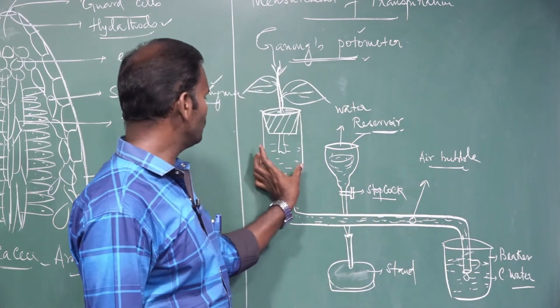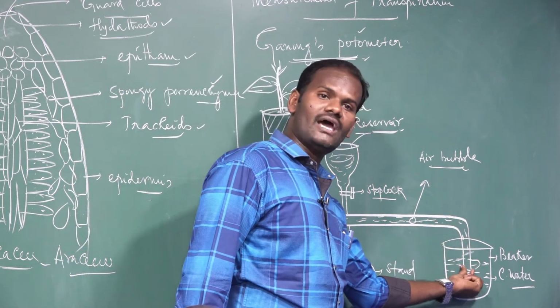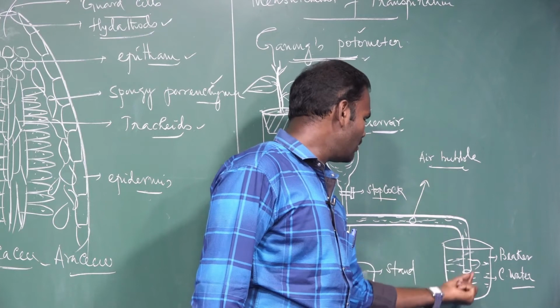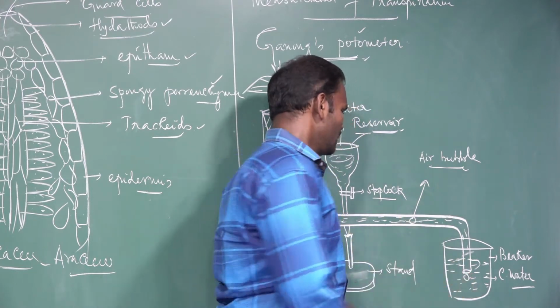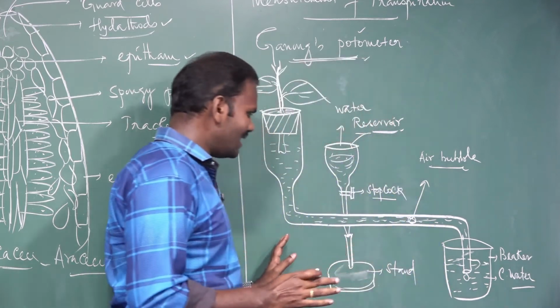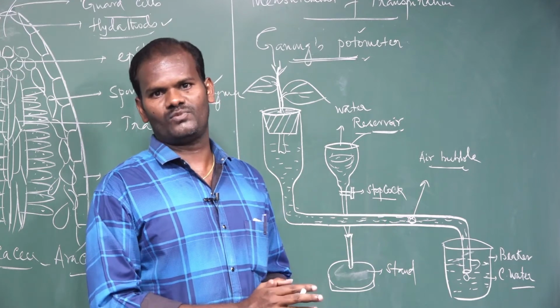One end of the graduated tube is a wide end, and the other end is bent downward with a narrow end. This whole setup is kept in bright sunlight for a few hours.